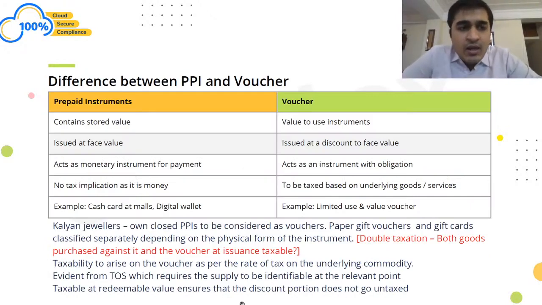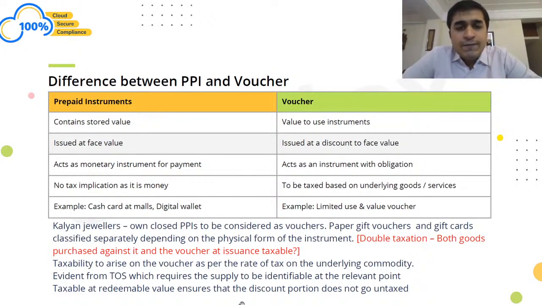Now let's try and identify the difference between prepaid instruments and vouchers. Prepaid instruments are said to contain a stored value. For example, an Amazon gift voucher has a stored value of 1000 rupees. So they would actually be issuing the voucher at 1000 rupees. I buy the Amazon gift voucher at 1000 and they would be giving me 1000 rupees. So it is nothing but stored value. If you go to the malls, you would see that there are these cash cards which they issue, which can be redeemed at different food courts. So these are nothing but prepaid instruments. Or let's say your digital wallet, your Paytm wallet. These are again prepaid instruments.